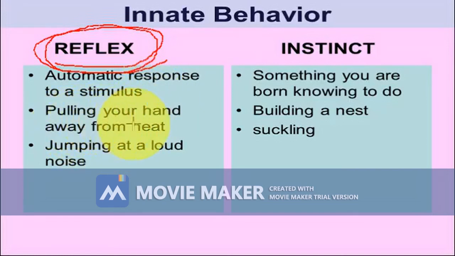Sometimes you pull your hand away from heat, which you do without any prior experience. Jumping at a loud noise: sometimes when you are feeling some danger or suddenly you face something, you jump at a loud noise. This is without any prior knowledge or experience. So this is called reflex.